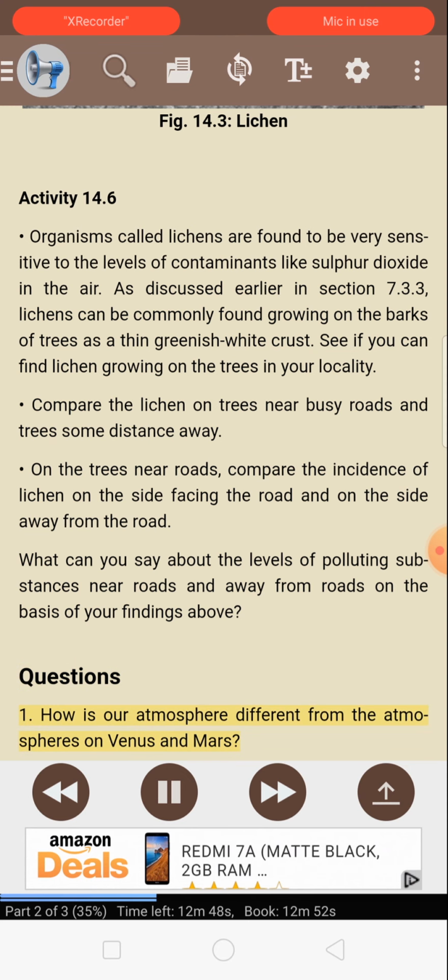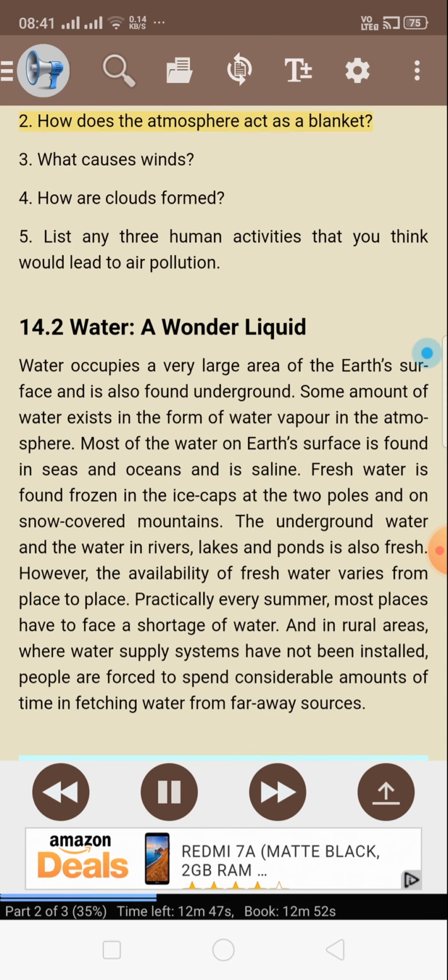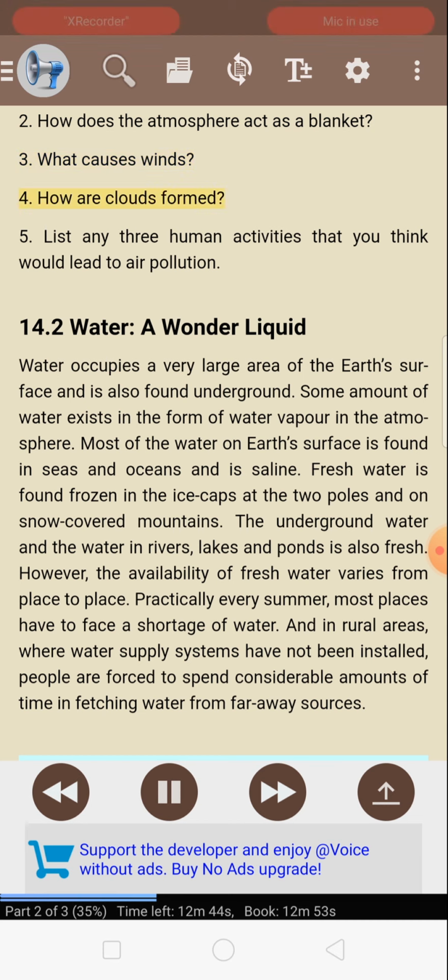Questions. 1. How is our atmosphere different from the atmospheres on Venus and Mars? 2. How does the atmosphere act as a blanket? 3. What causes winds? 4. How are clouds formed? 5. List any 3 human activities that you think would lead to air pollution.